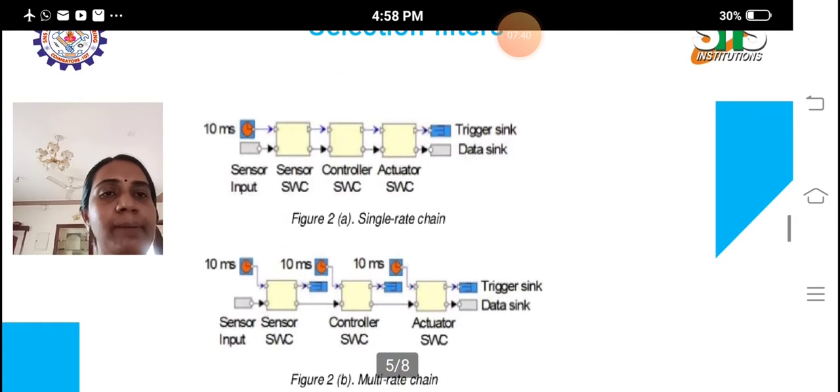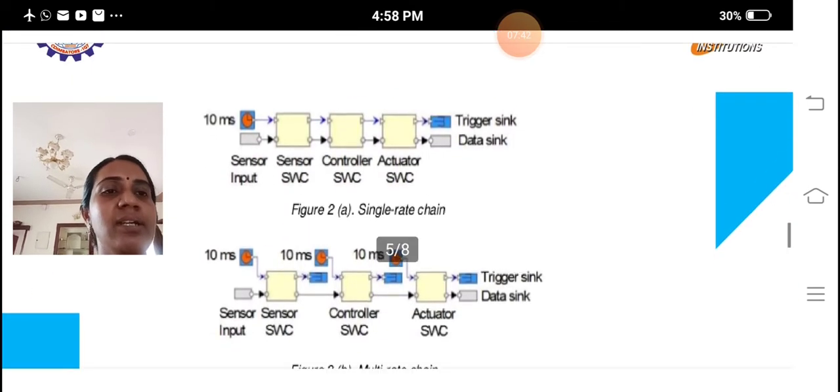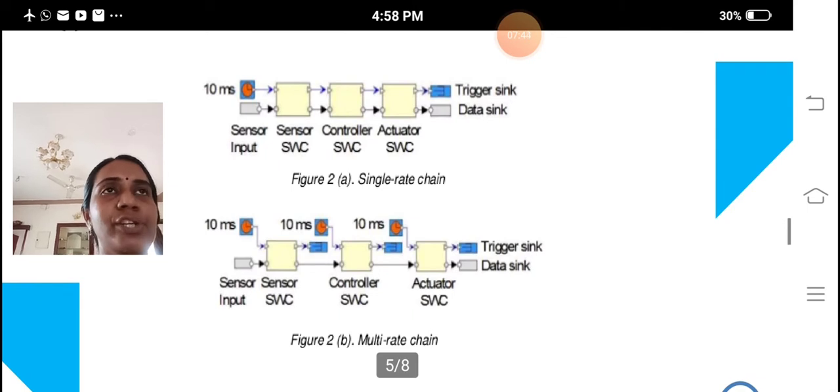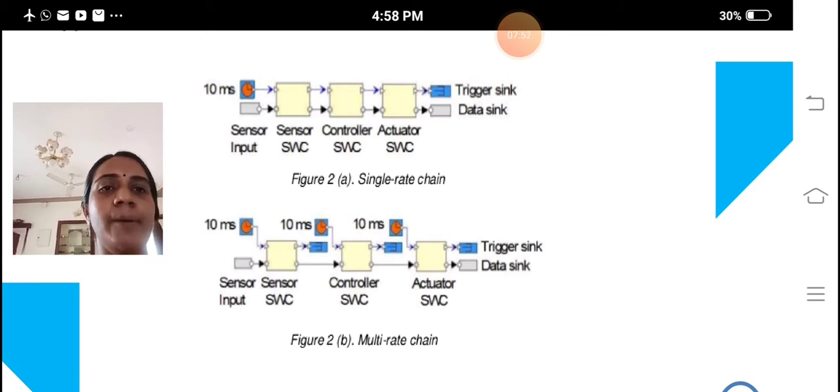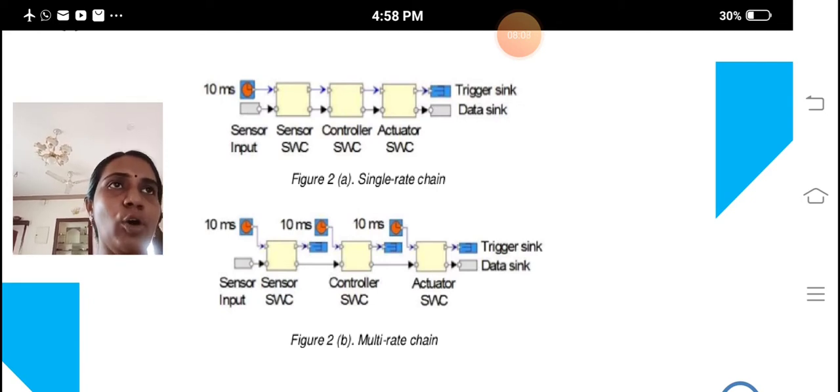In the ideate part, we are considering single chain operation and multi-chain operation also. Single chain means a single sensor unit connected with different sensors, controller, actuator, etc. Every 10 milliseconds the single chain unit controls the different types of operations.